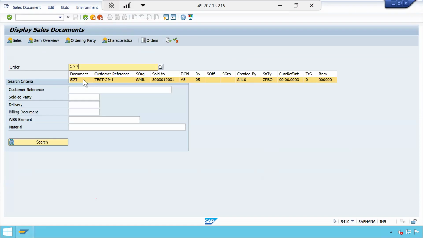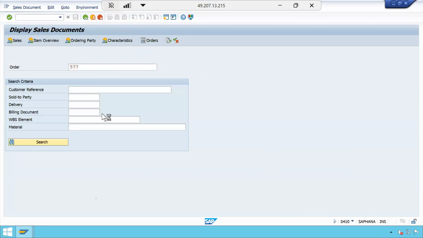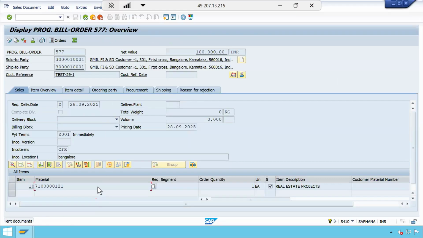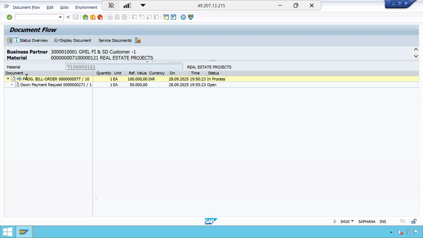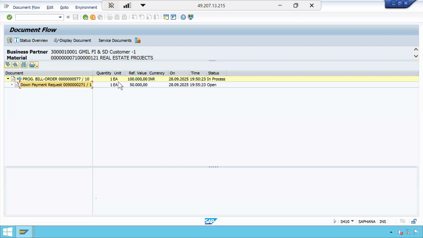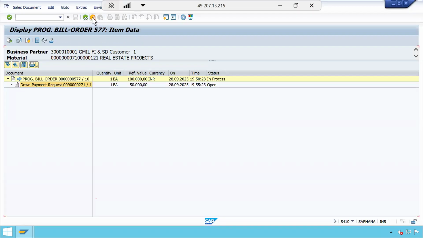And I'm happy that I'm getting many issues, because if we get the issues, then everything will be fine. Hopefully, once we resolve this invoice issue, there will be no other issues. I posted the down payment request also, but I am unable to clear this because I am getting a dump. 279 all zeros, 271. For example, I will show this.